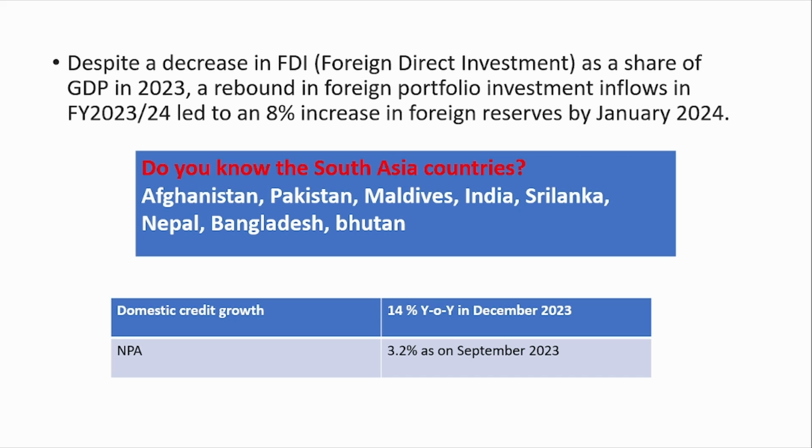Now, despite all this growth, there was a decrease in FDI, that is foreign direct investment, as a share of GDP in 2023. But this was compensated by foreign portfolio investment, that is FPI, and this has led to an increase of 8% in the foreign reserves. So what is FDI? What is FPI?